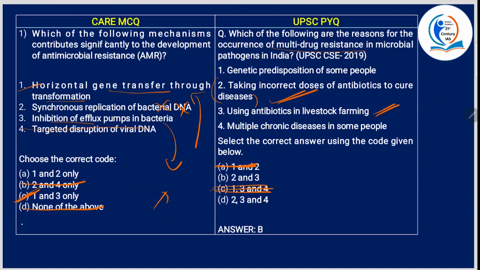So 3 is correct. Now you will get some clarity about option 1. Okay, so this is definitely wrong. Then genetic predisposition of some people, some people inherit some diseases from their parents. Okay, now multiple chronic diseases in some people, it is not directly related to drug resistance. All right, so B is the answer.